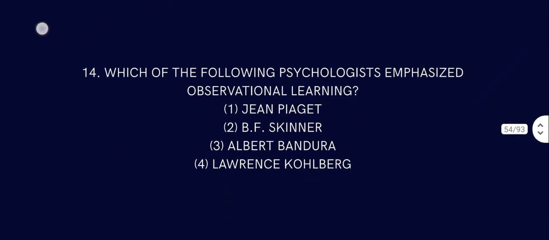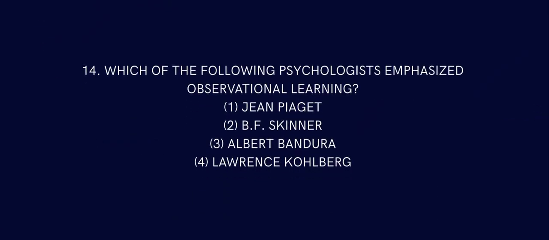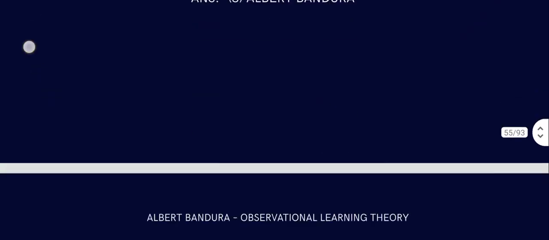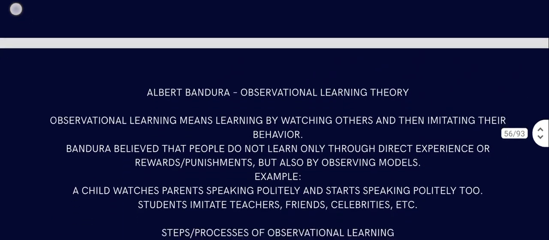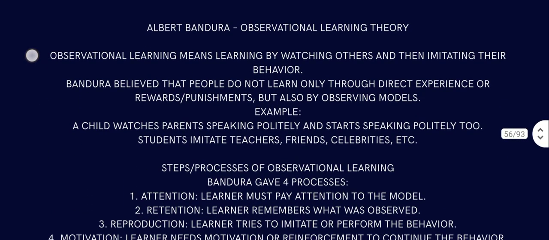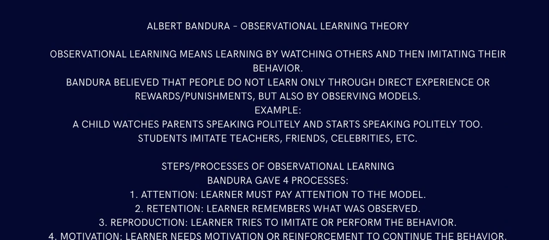Let's move to question number 14. Which of the following psychologists emphasized observational learning? Jean Piaget, B.F. Skinner, Albert Bandura, Lawrence Kohlberg. Answer is Albert Bandura. Let's talk about what observational learning theory is. Albert Bandura's observational learning means learning by watching others and then imitating their behavior. We all learn something from others, right? Watching them, listening to them, all sorts of things. So that is what is called observational learning theory.